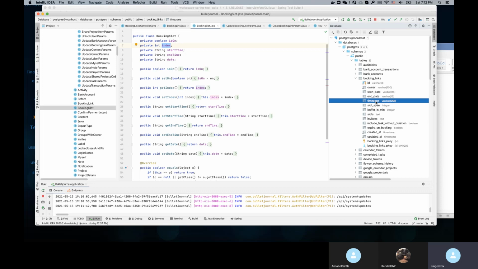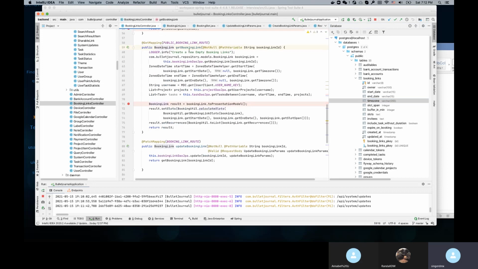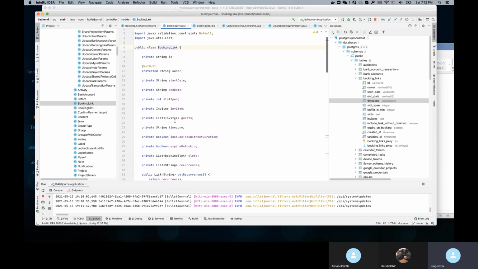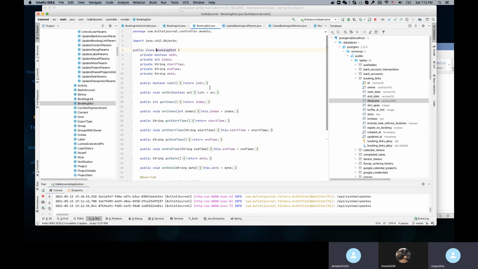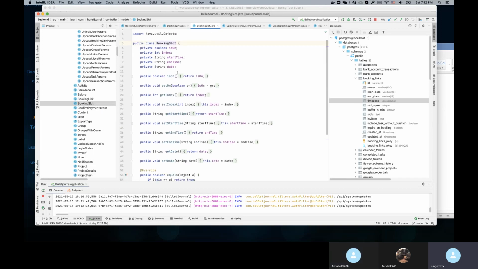But the problem is when you return the booking link, the front end needs to interpret it, right? So when you return the booking link, it has a booking slot here, and it will be a dummy. It will have the start time and the end time. So the backend needs to tell it, right? The start time and end time is actually shifted. And the date, if we ever change the date, that would be a problem for the index, right?